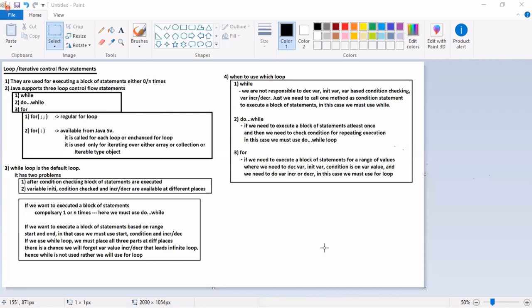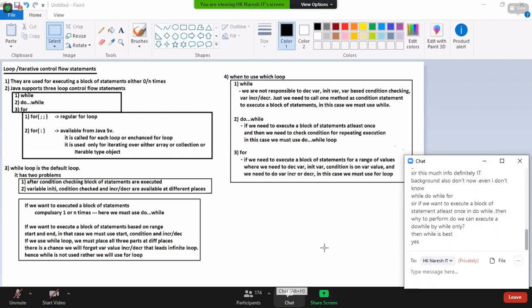Yes, then continue running. No, then go out. Here, which loop should I use? While, for, do while? Do while. Reading values from the keyboard, minimum one value, maximum the user's choice. Then we should use do while. We use do while only for that purpose, nothing more. I want to read a value from the user, minimum one value to maximum. Then we use only do while.